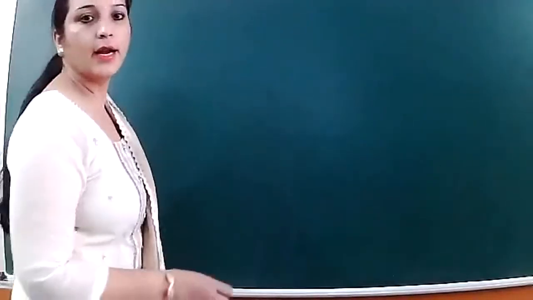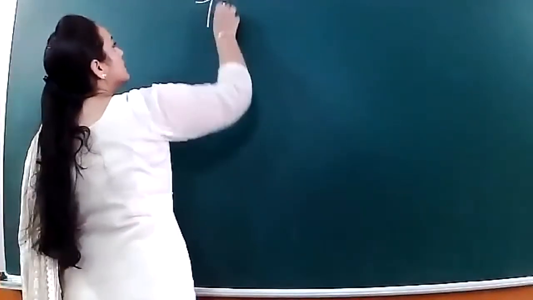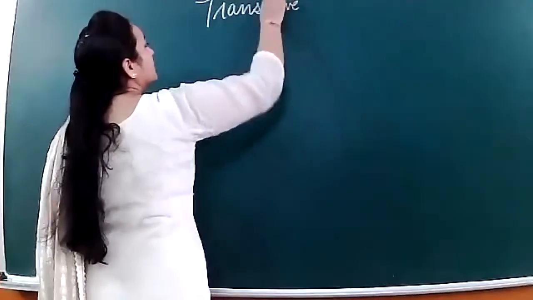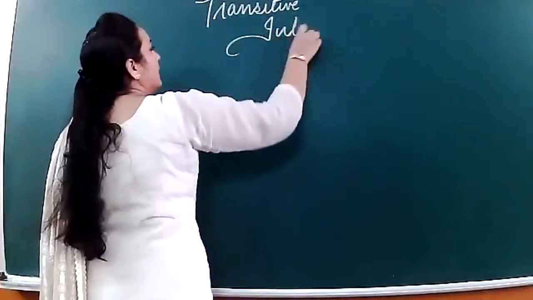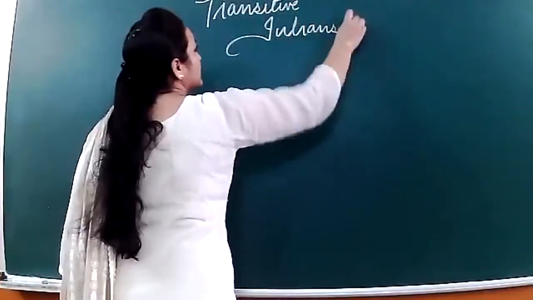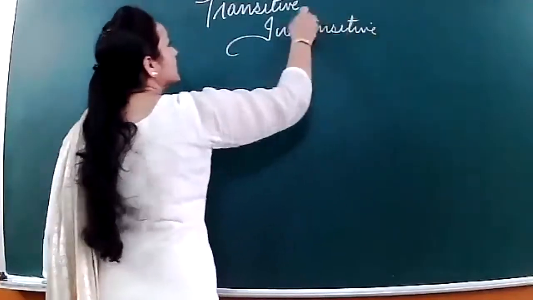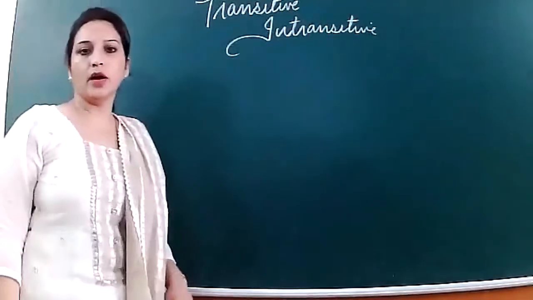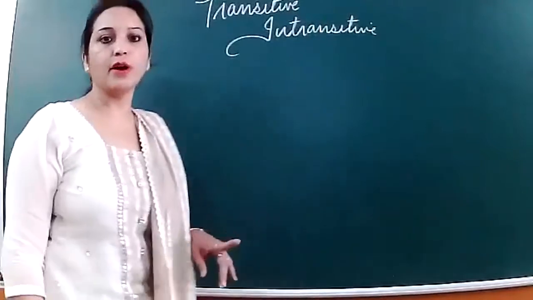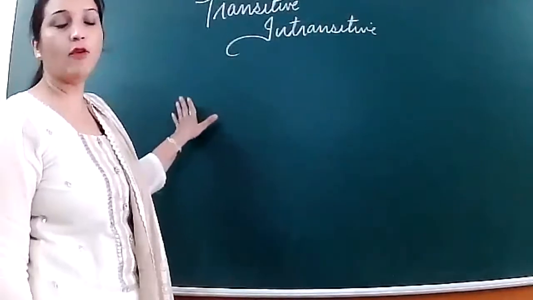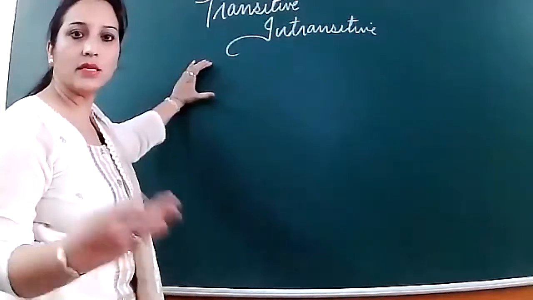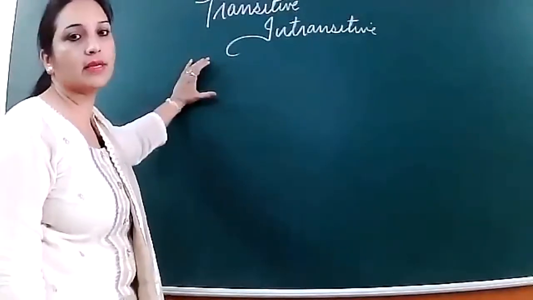Yesterday we started doing transitive and intransitive verbs. So let's continue with the same one. Yesterday I explained these verbs in detail, what are transitive and what are intransitive. I told you that transitive verbs are those verbs which have an object. First of all, you have to find the verb. When the verb passes to an object, it is called a transitive verb.